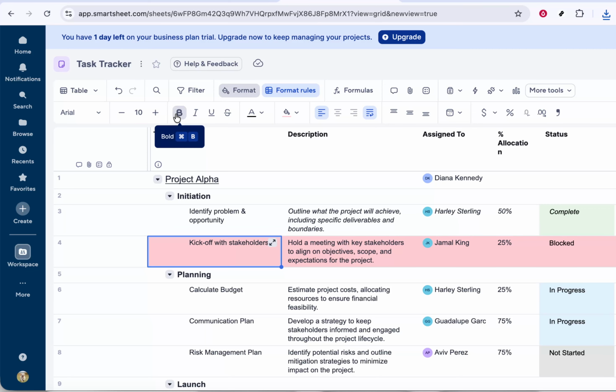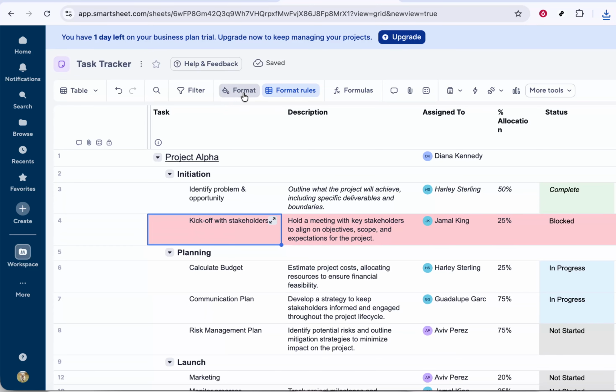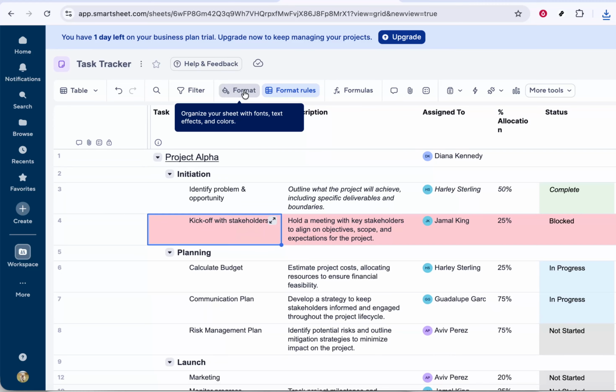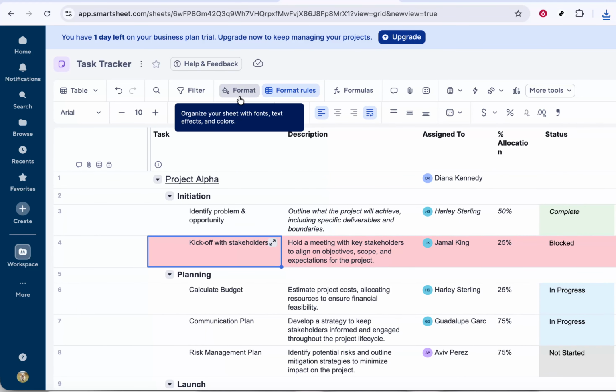Next, look toward the top of the Smartsheet window for the main toolbar. Up there, you'll see an option labeled Format. This is where you'll find all your basic text styling tools. Click on the Format menu to reveal the formatting options. This area is similar to what you might see in a word processor or a spreadsheet program, and it controls how your text looks in the sheet.